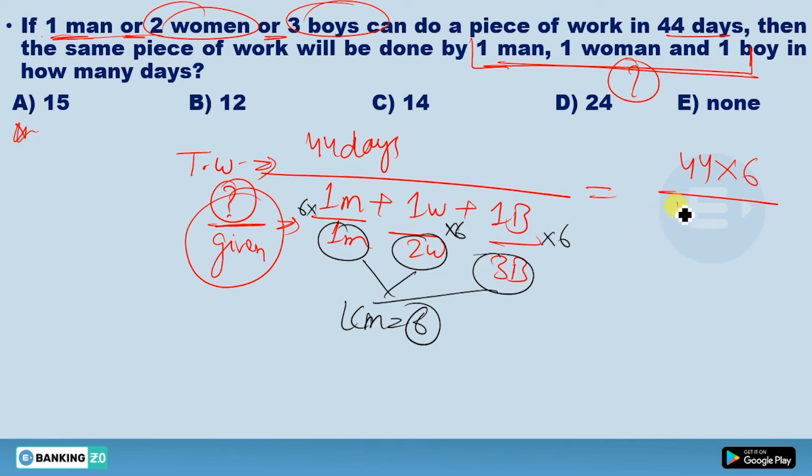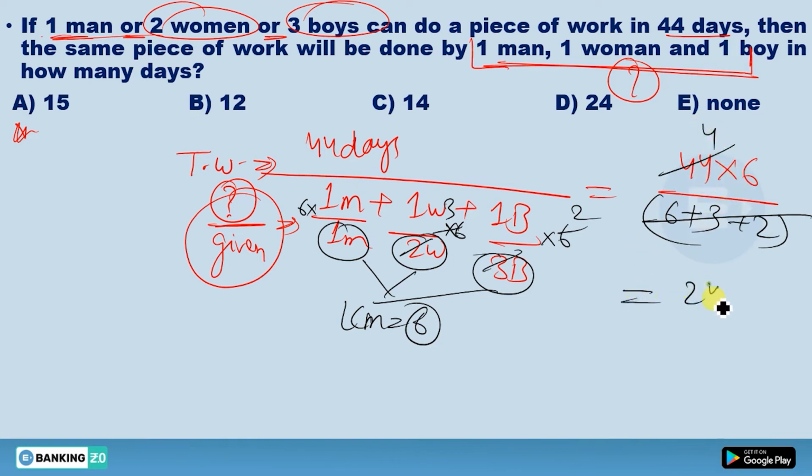So you will get 6 here. So now you will get 3 here, and you will get 2 here. So this will be 6 plus 3 plus 2, 11. 11 will cancel this 44 by 4 times. So you're going to get these 24 days, and 24 days is the answer.